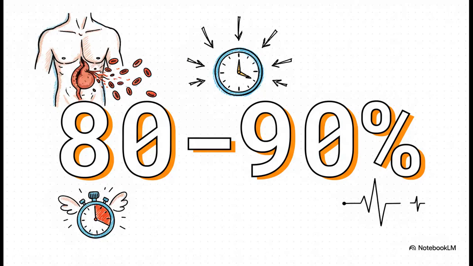And I have to stress, this is a time-critical surgical catastrophe. The mortality rate for a ruptured AAA is incredibly high, somewhere between 80 and 90%. You know, many of these patients don't even make it to the hospital. So every single second from this point forward counts. My entire plan is about one thing, getting to definitive aortic control as fast as humanly possible.